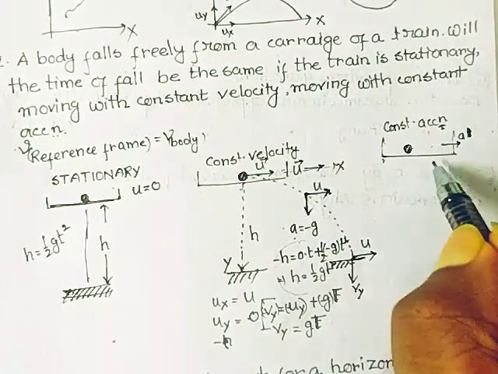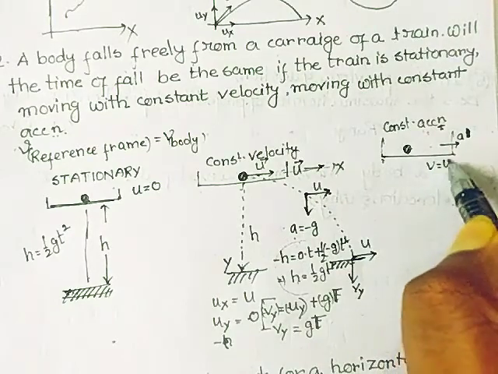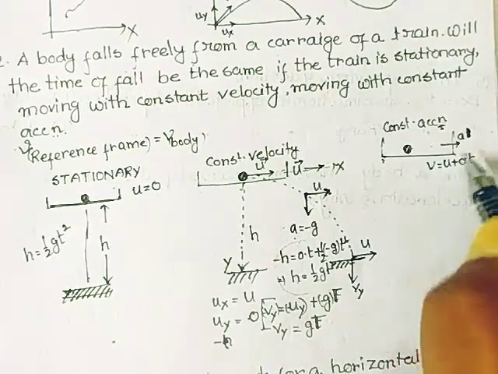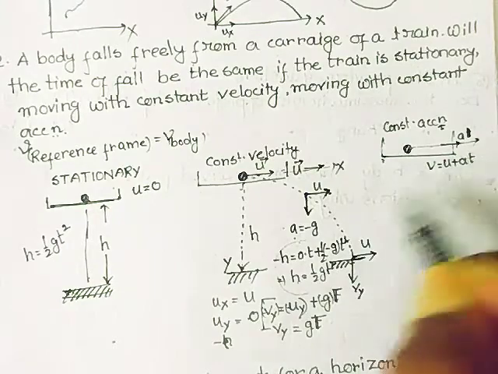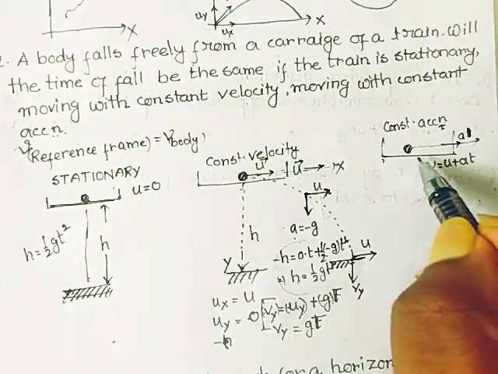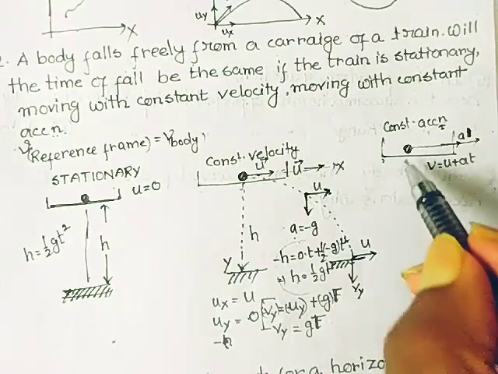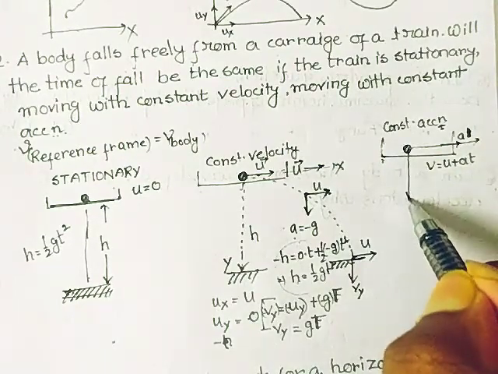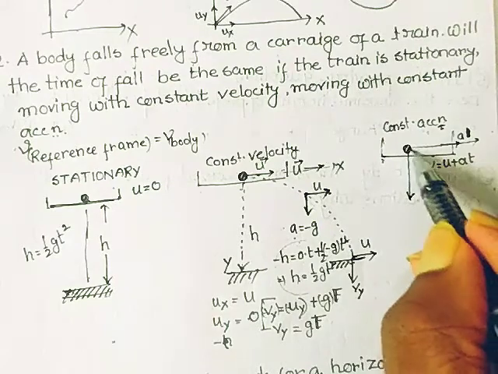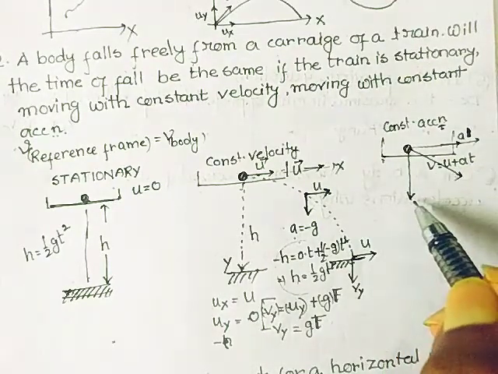So at any time the velocity along this x direction is governed by the equation v equals u plus at. But if the particle is falling from here, it has this horizontal velocity, and due to the gravitational pull the particle starts falling. So due to both of these, the particle has a resultant motion in this direction.